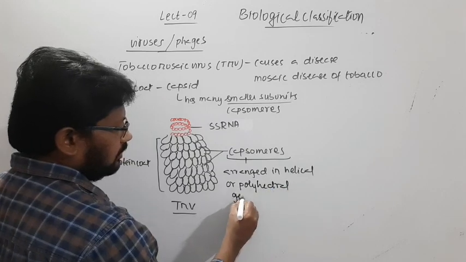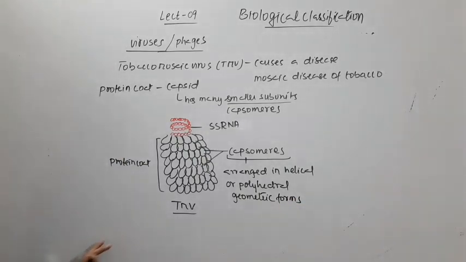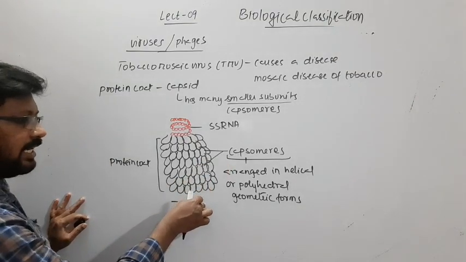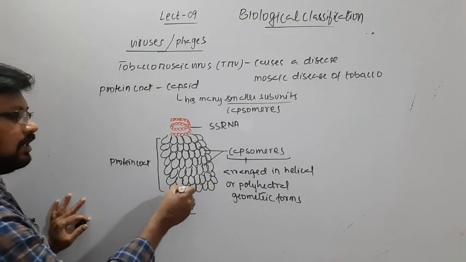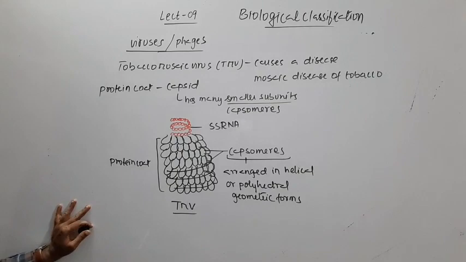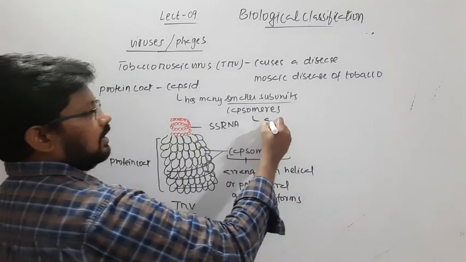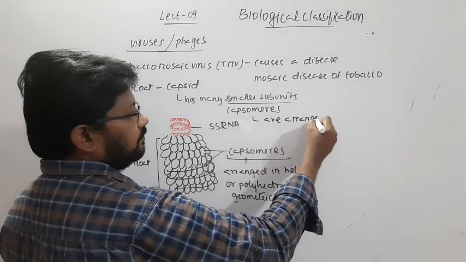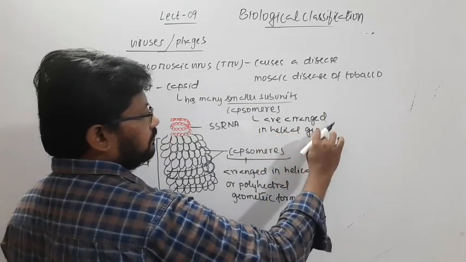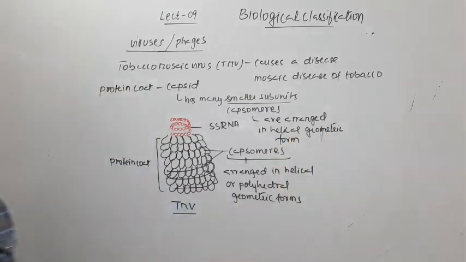These capsomeres are arranged in helical or polyhedral geometric forms. In this TMV, the capsomeres are arranged in helical shape. So here it goes somewhat like this. So in TMV, the capsomeres are arranged in helical geometric form.